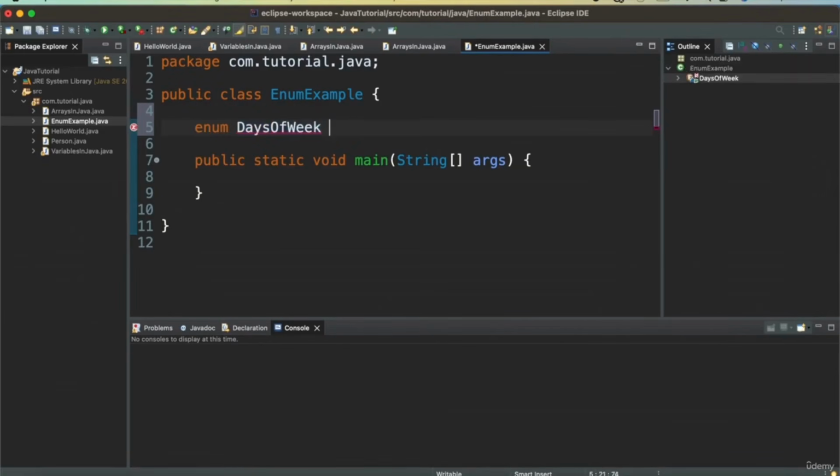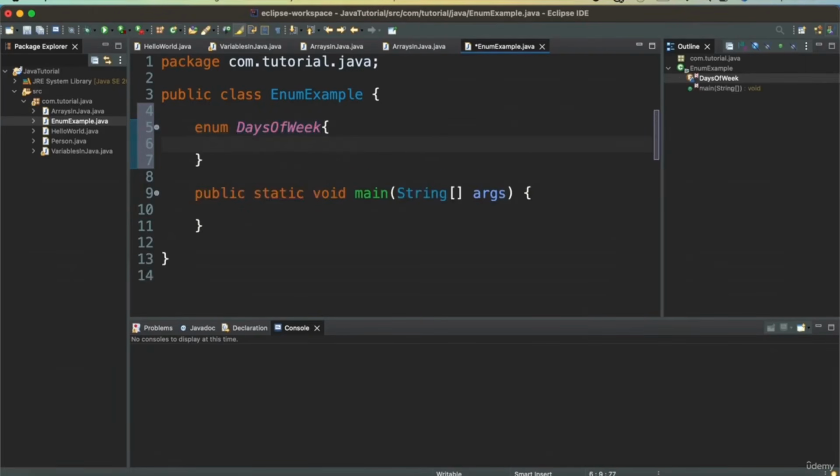So days of the week cannot be more than the 7 days that we have, right? So it is usually used to define those constants that are predefined and not changing, say days of the week or the months of the year or something similar. So let's define an enum. Another convention is that each and every constant is usually defined using uppercase letters. You can define it using lowercase letters as well, but the normal convention is to define it using uppercase letters.